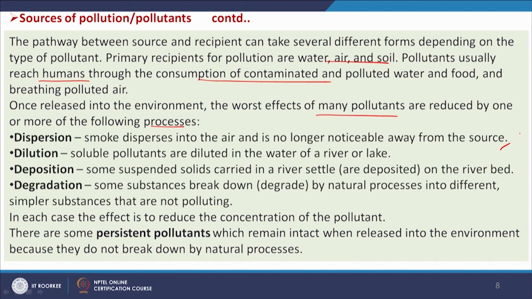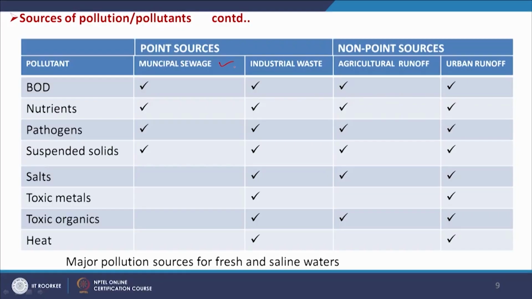So, that way there are different methods through which the concentration is reduced or can be reduced. That is why if the pollution generation is less, naturally the environment can be healed up, but if the generation of pollution is very high, natural processes cannot work. So, now we will see point sources like municipal sewage and industrial waste.